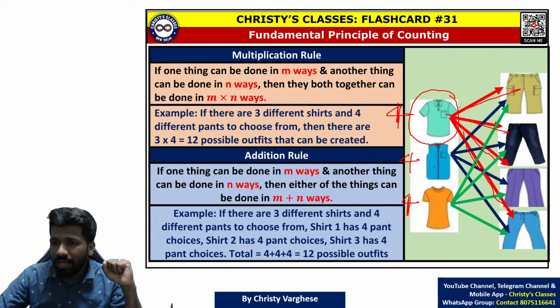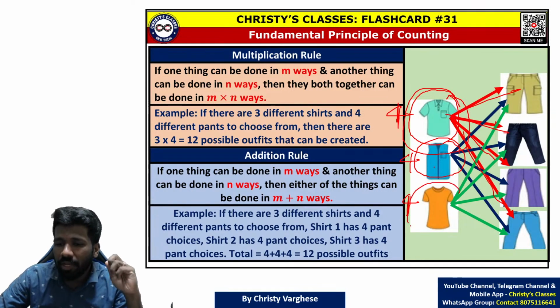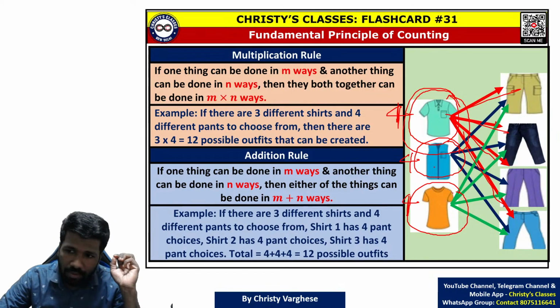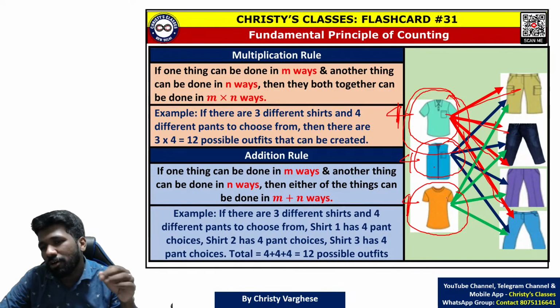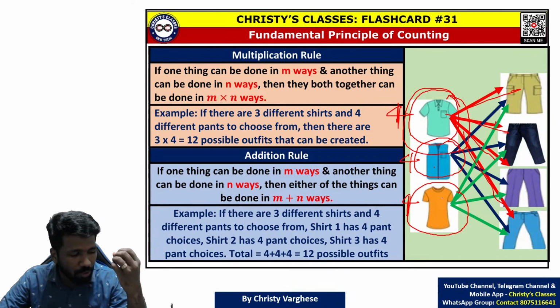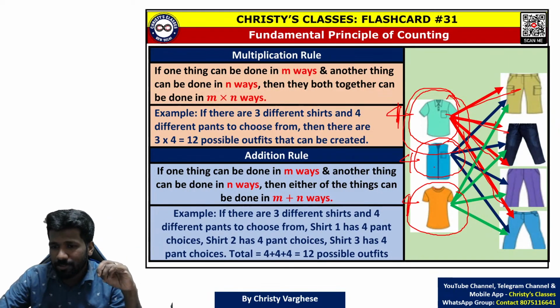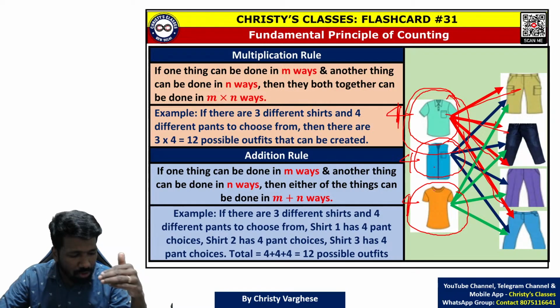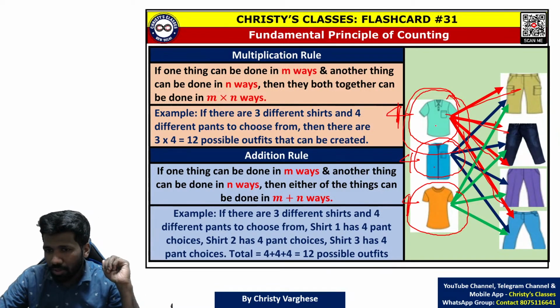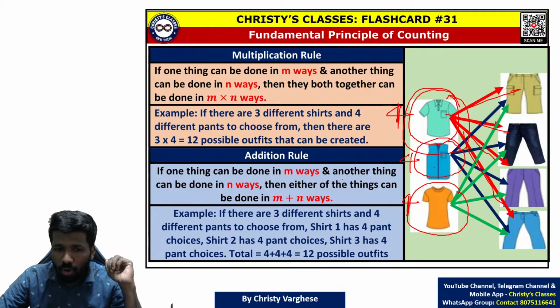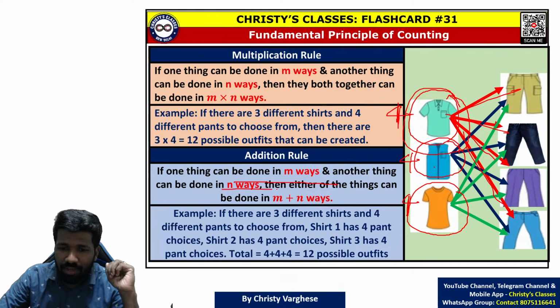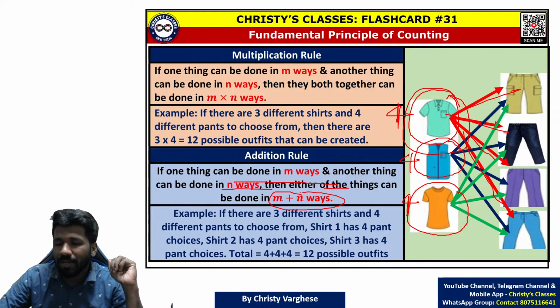That means combinations of shirt 1, combinations of shirt 2, combinations of shirt 3. Total outfits will be, I like combinations of shirt 1 also, I like combinations of shirt 2 also, I like combinations of shirt 3 also. So this or this or this is what I want. Or means addition. If one thing can be done in m ways, another thing in n ways, either of the things can be done in m plus n ways.